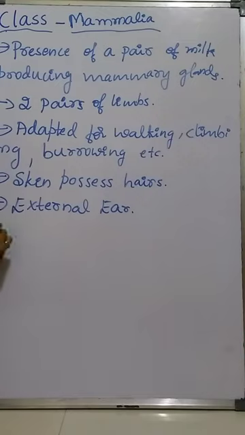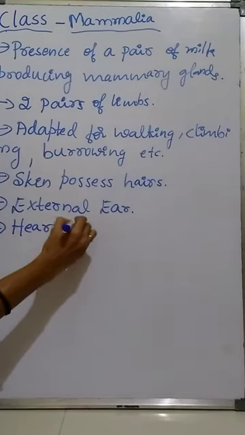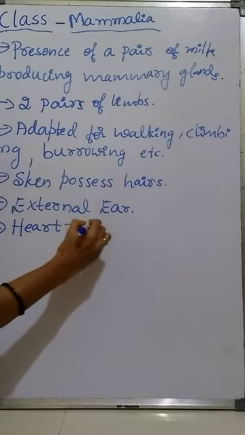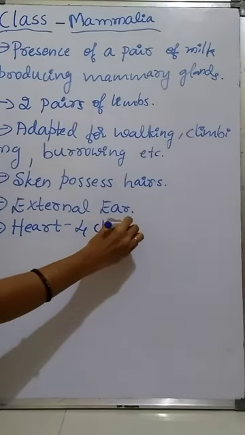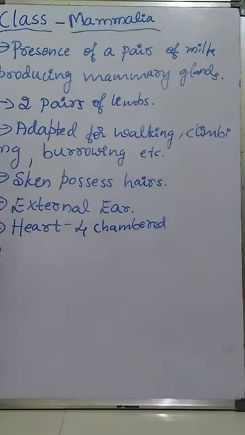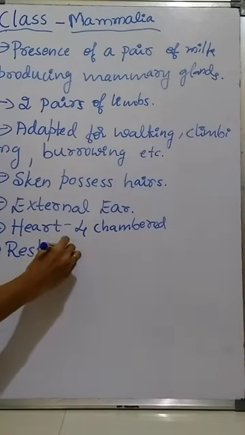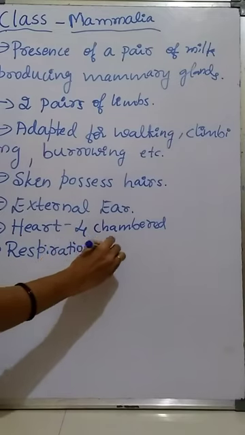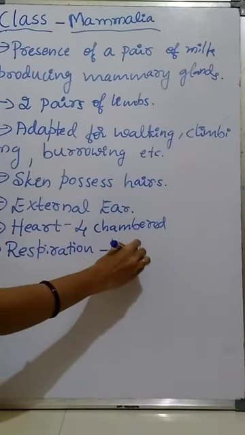Then the heart is four-chambered. In mammals, the heart is four-chambered. Four-chambered heart means presence of two auricles and two ventricles. Then respiration. In mammals, respiration takes place by lungs.